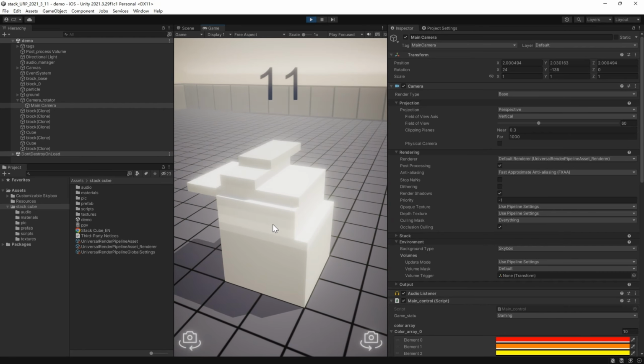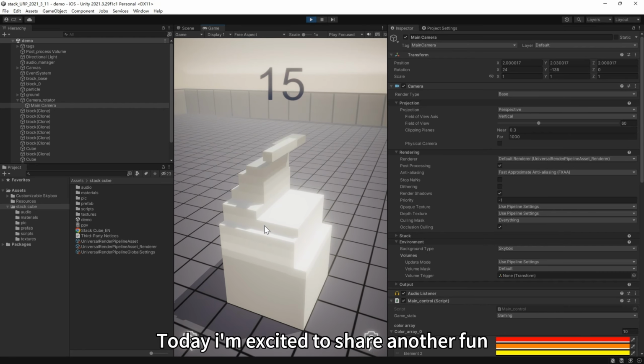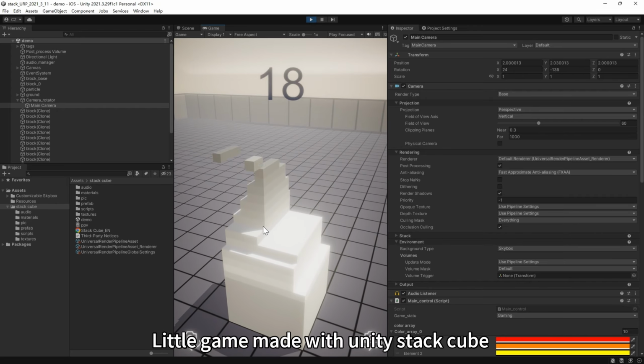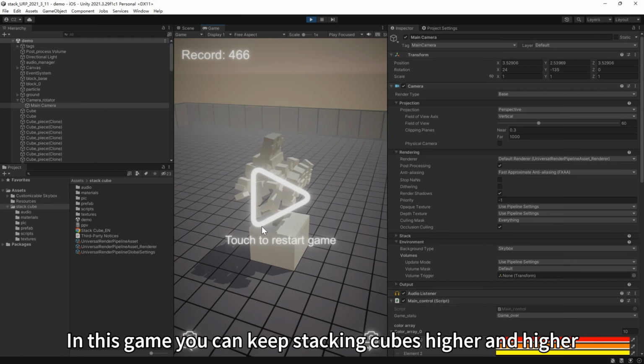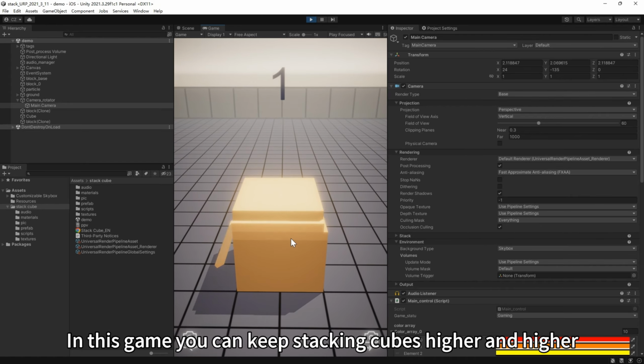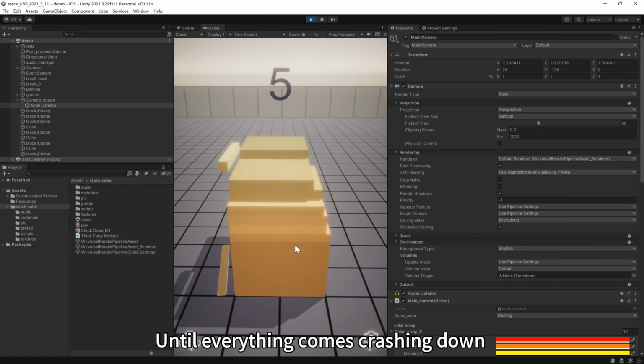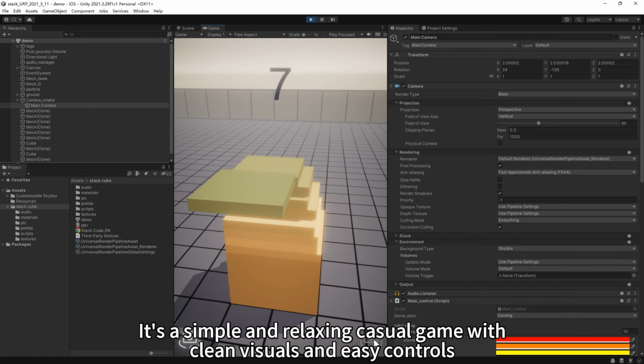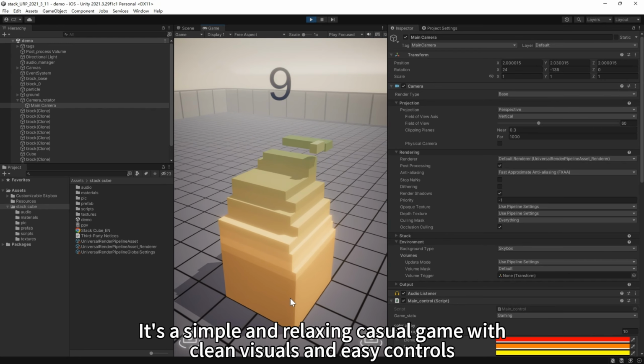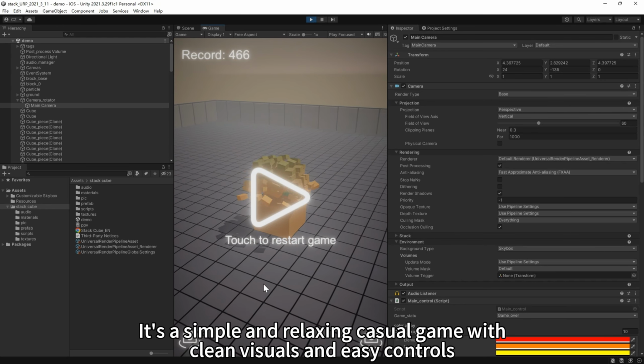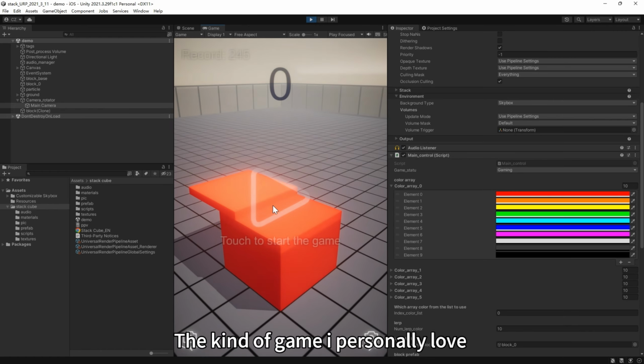Hi everyone! Today, I'm excited to share another fun little game made with Unity, Stack Cube. In this game, you can keep stacking cubes higher and higher, until everything comes crashing down. It's a simple and relaxing casual game with clean visuals and easy controls, the kind of game I personally love.